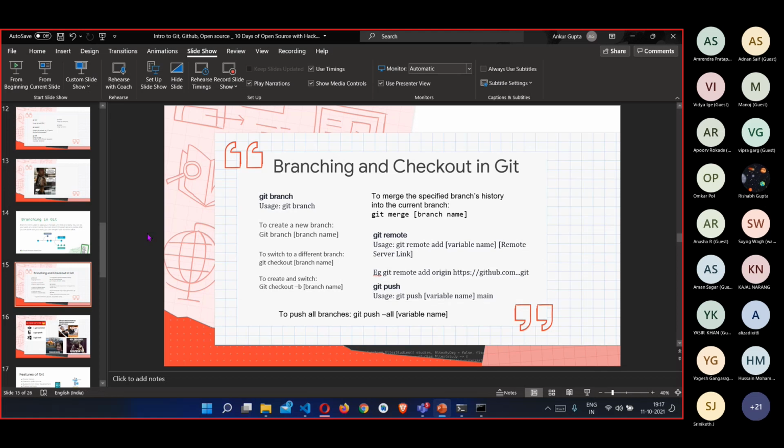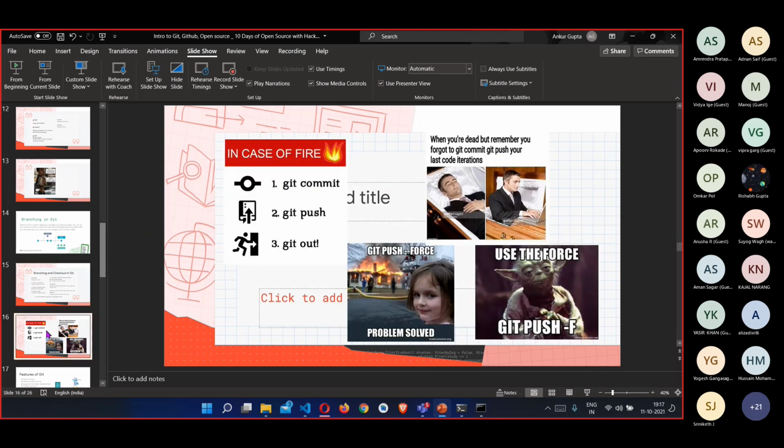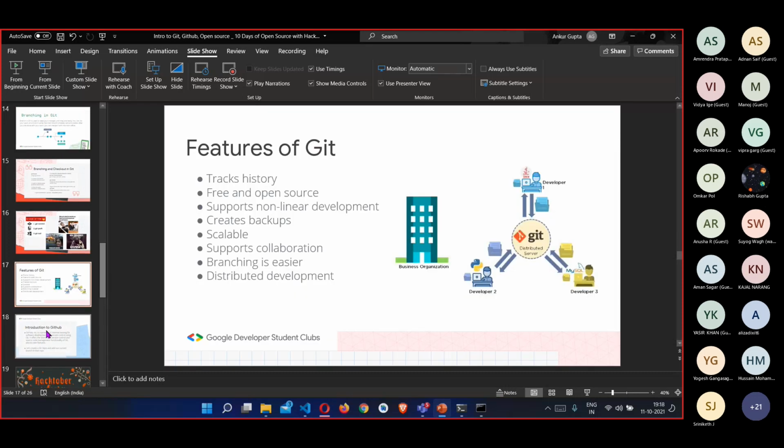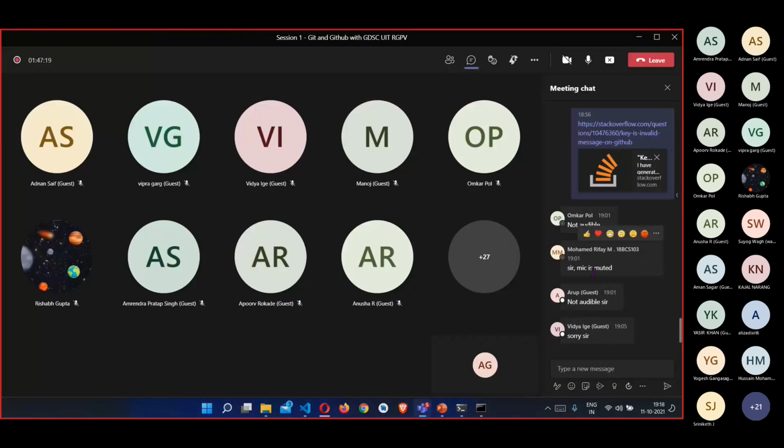Today we have used Git branching, and we have looked into the further parts of Git. In the next session we'll be looking into Hacktoberfest and GitHub, because I think we have already completed the session timeline. So for the next session we'll be covering GitHub and Hacktoberfest and everything open source, and we also have some upcoming sessions on introduction to web development, and much more. So that's it. If you have any queries, just feel free to ask me now.